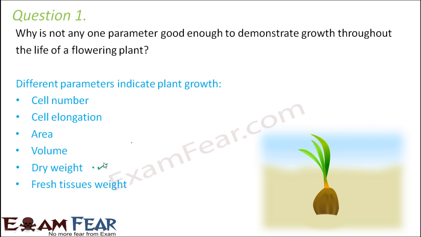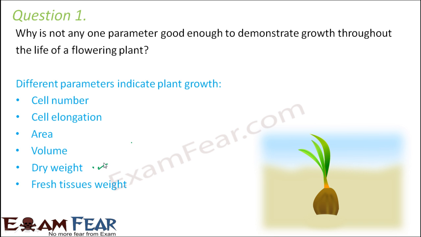Now we cannot consider any one parameter, because there are multiple parameters which affect growth. If only one parameter fulfills the criteria, for example, only if the cell number is increasing, we also need to see that it is not only cell division which is taking place. Cell division will increase the number of cells, but those cells should mature properly, they should differentiate, they should actually form fully differentiated cells which are performing specific functions. So only increase in cell number will not ensure that it is actually growing.